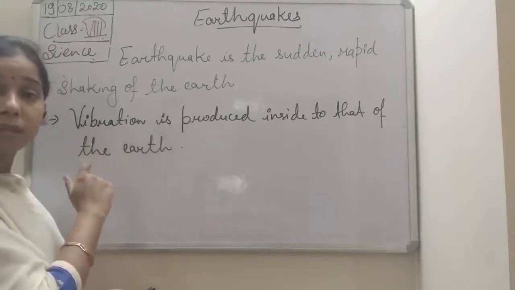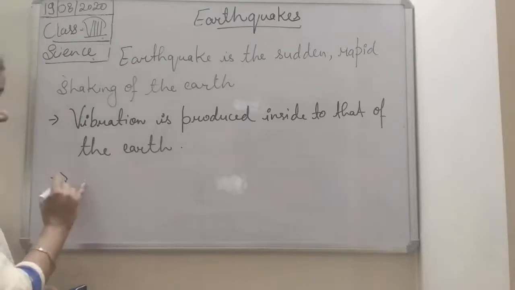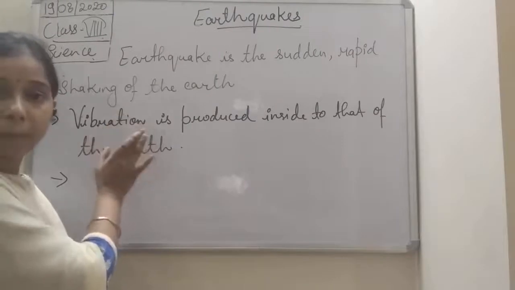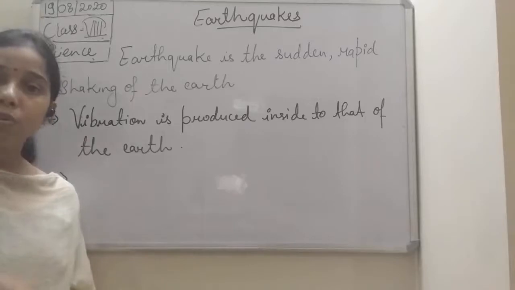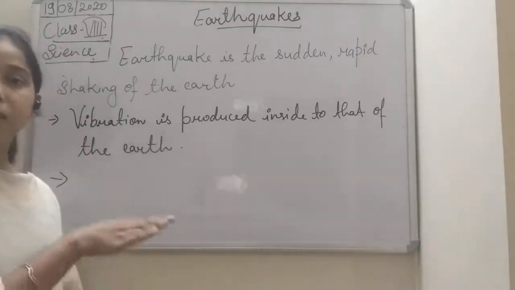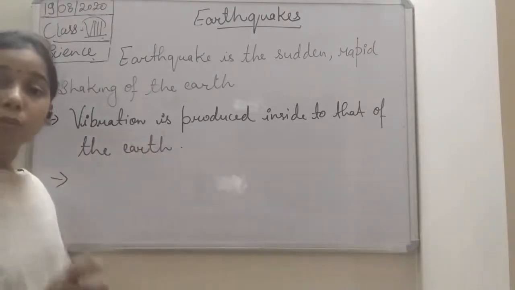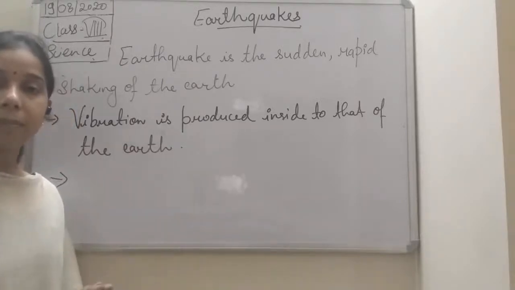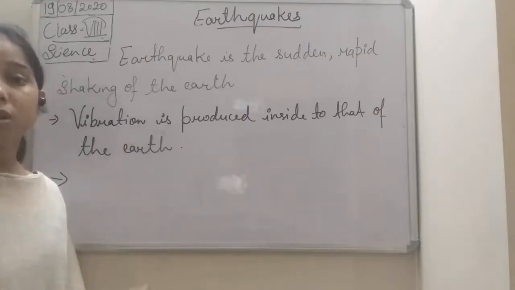How can you say the vibration causes the earthquake? When the earthquake occurs, there is a production of vibration inside the earth, and these vibrations move from one place to another. These vibrations produced inside the earth move along the earth's surface, and as they move along the surface, they cause the earth to shake.